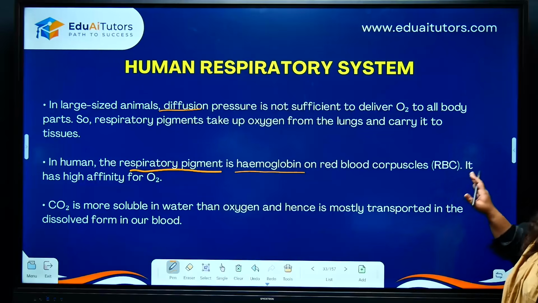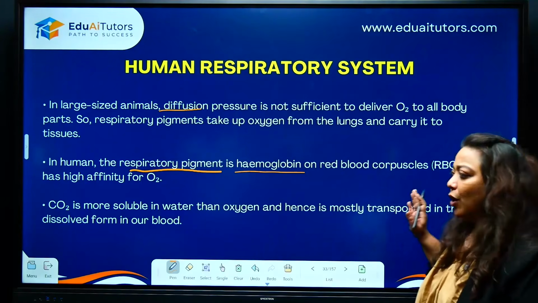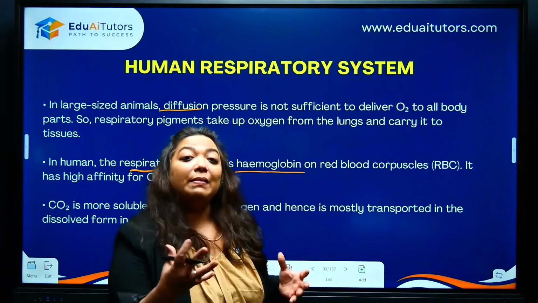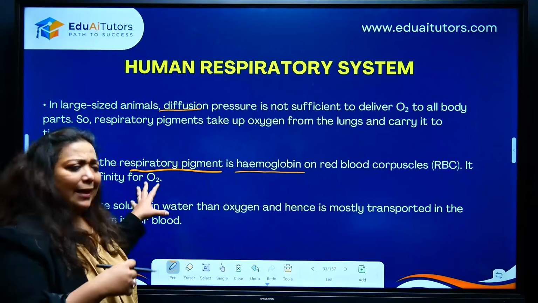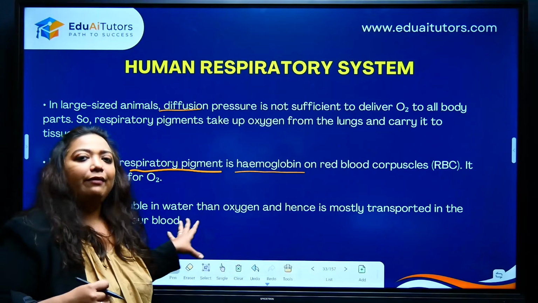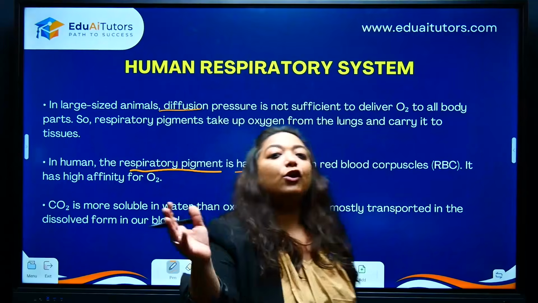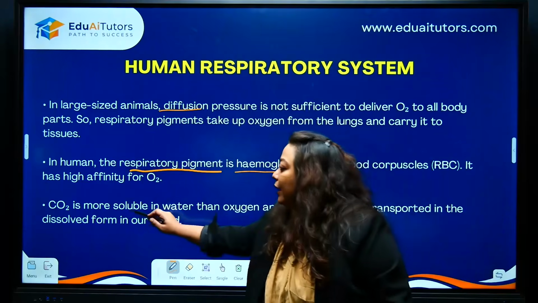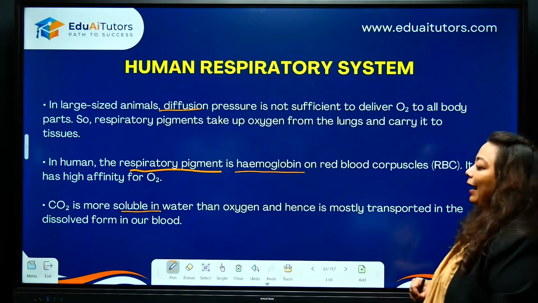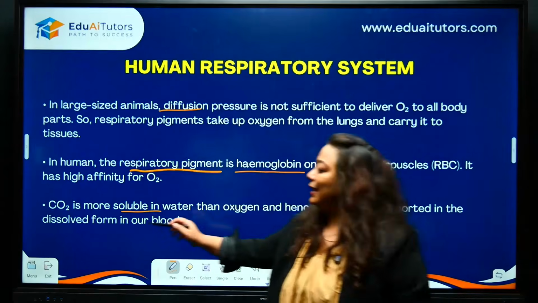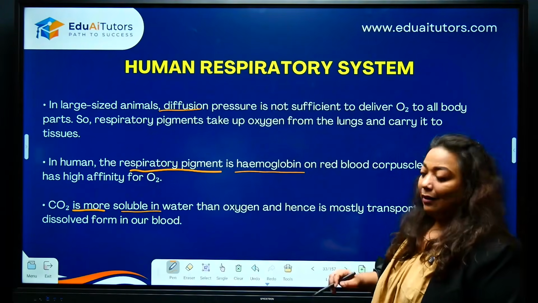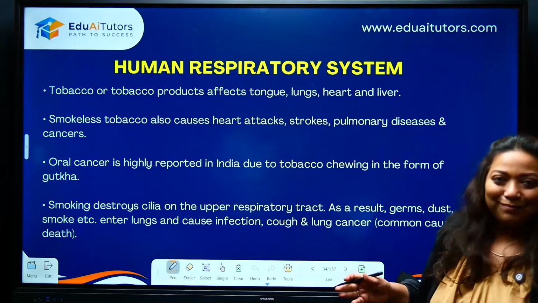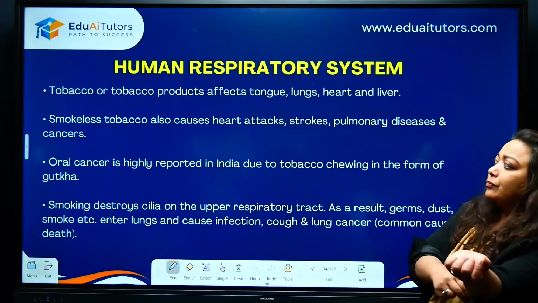Okay. Please note, it has an affinity for oxygen as well as carbon dioxide. Also keep in mind that affinity means attraction, it has an attraction towards oxygen and carbon dioxide, which is why it can do a proper pick up and drop service. Alright, easy, children? Lastly, note carbon dioxide is more soluble in water, which is why we see that it is easily transported in the blood, and as we are aware, blood is majority water, correct? Okay, now let's go further.